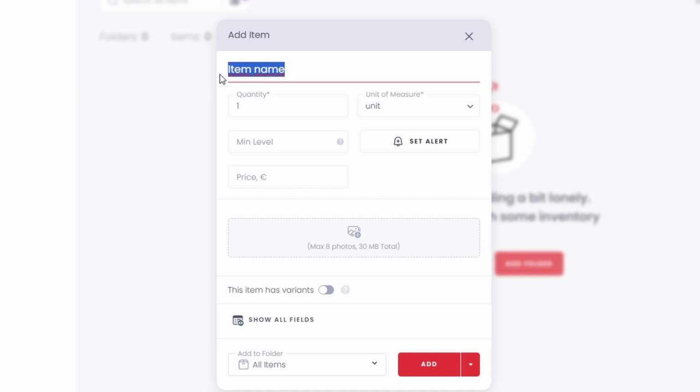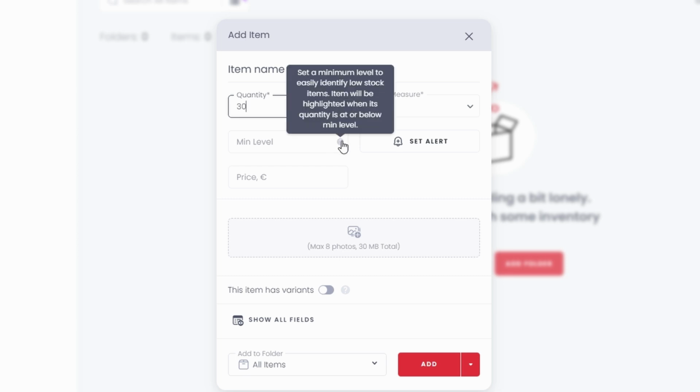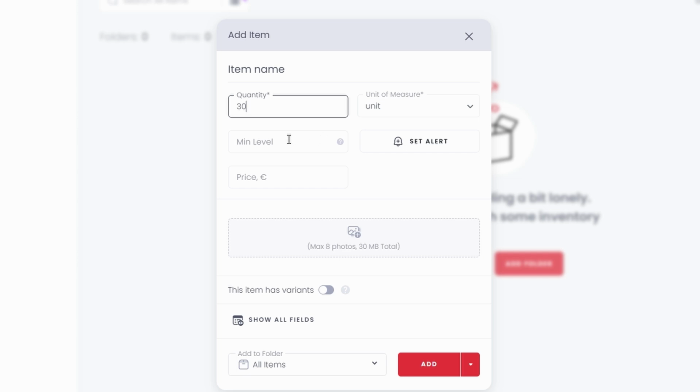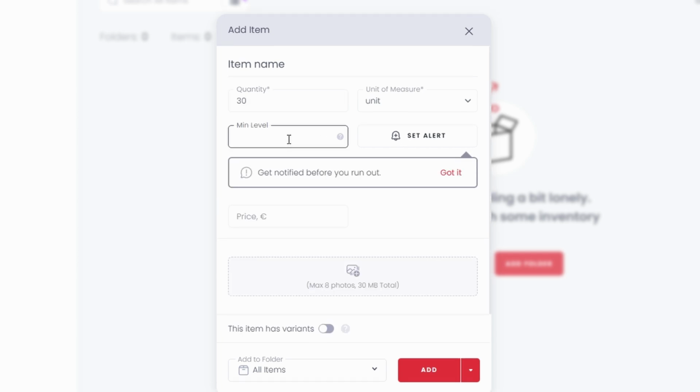Add the current stock count. For example, if you have 30 units, enter 30. This ensures your inventory remains accurate. Set a threshold for low stock alerts. Let's say you want to be notified when your stock drops below 10 units. Just input 10. This is a lifesaver for avoiding unexpected shortages.